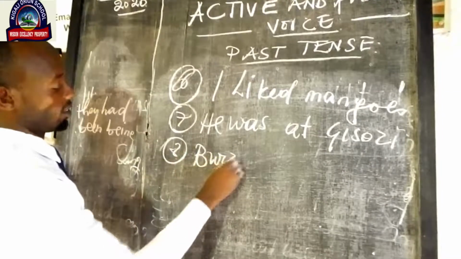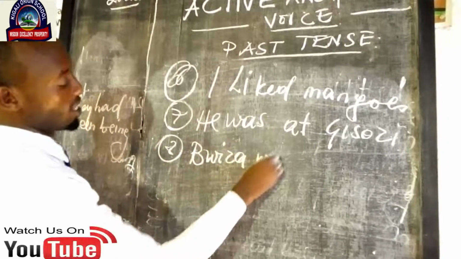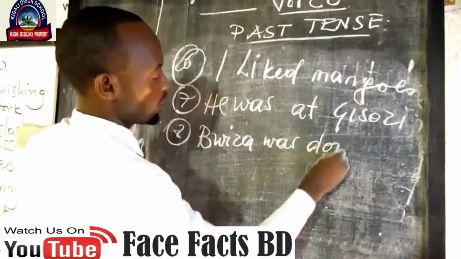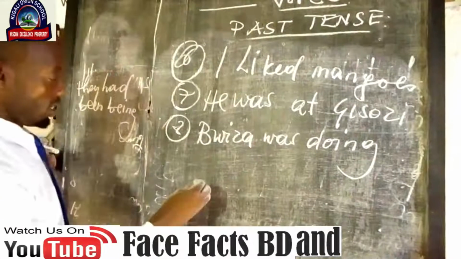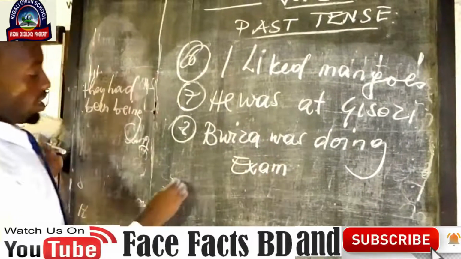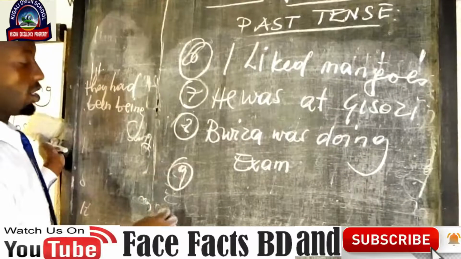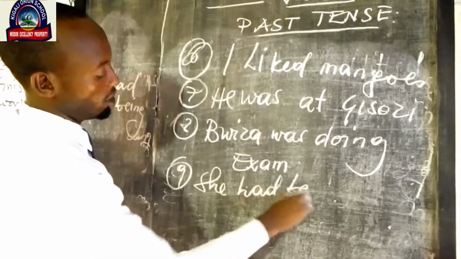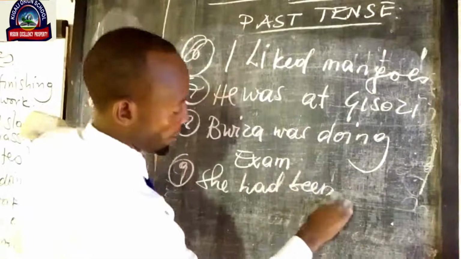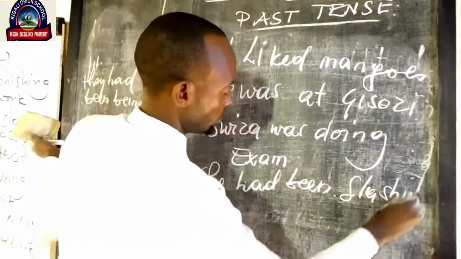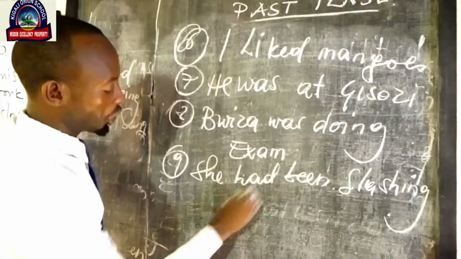Bwiza was doing exam. Exercise number 9. She had been slashing bushes.